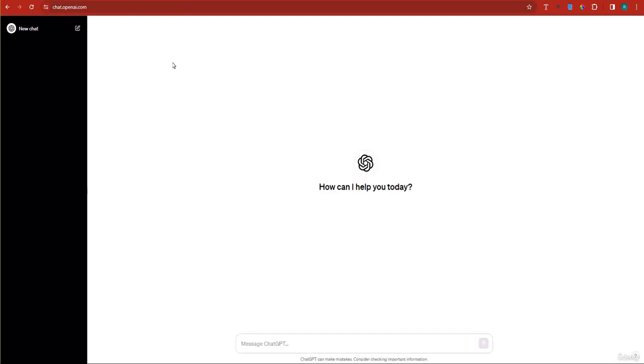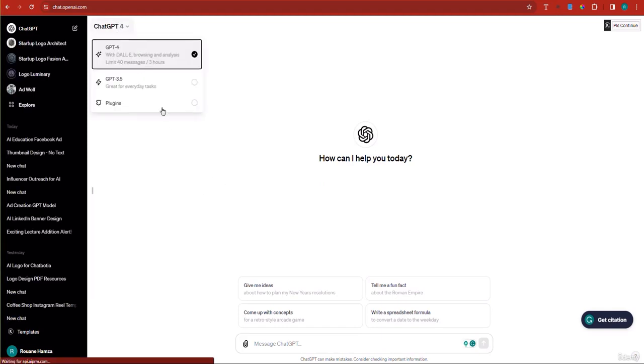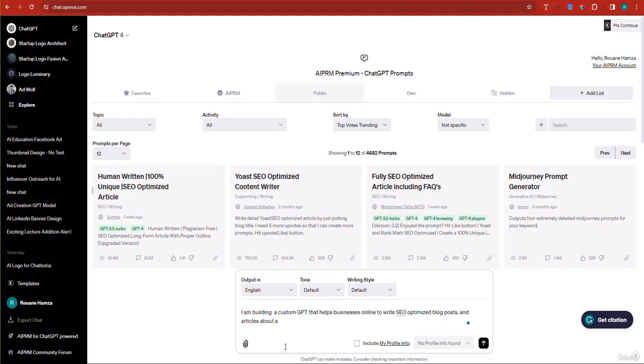I'm going to use GPT-4, even though I'm trying to go easy on the credits we have, which is 40 messages every 3 hours. But let's just risk a little bit. What do we have to lose? So let's say: I am building a custom GPT that helps businesses online to write SEO optimized blog posts and articles about any topic, including a conclusion and an FAQ.